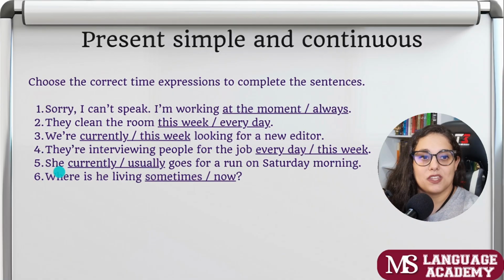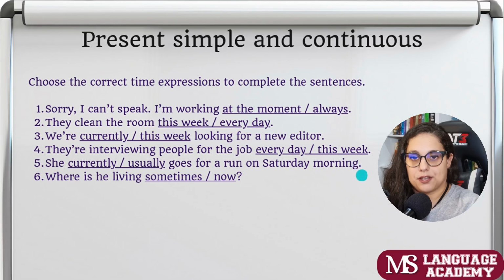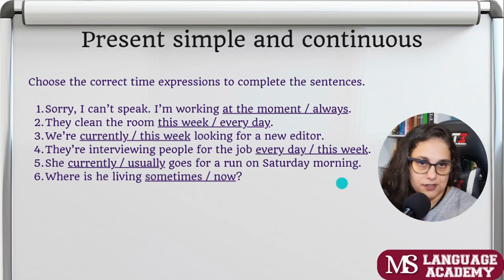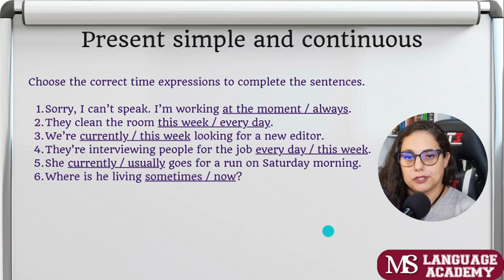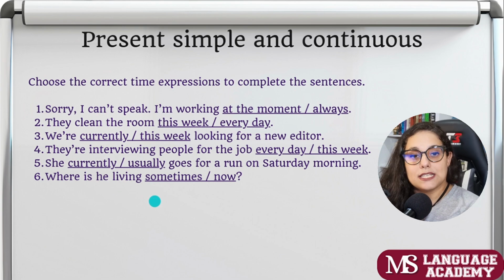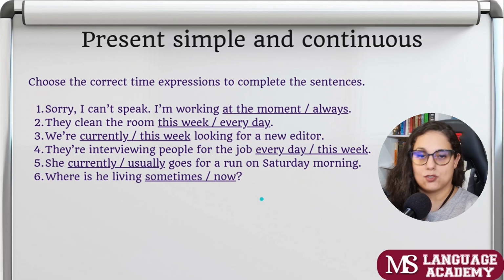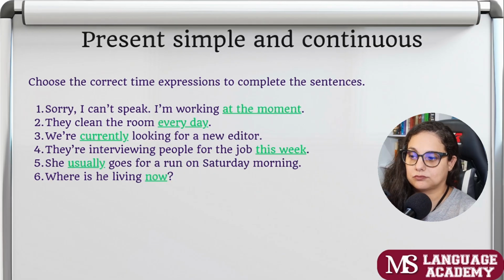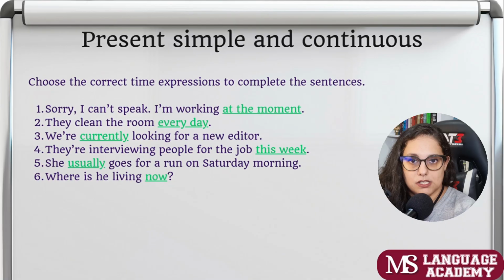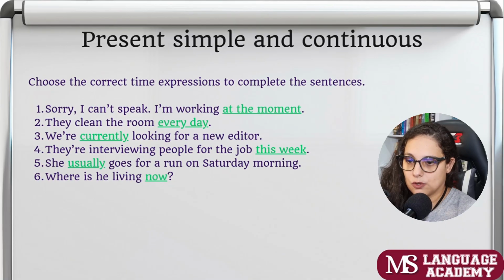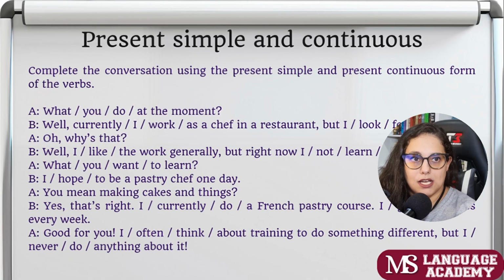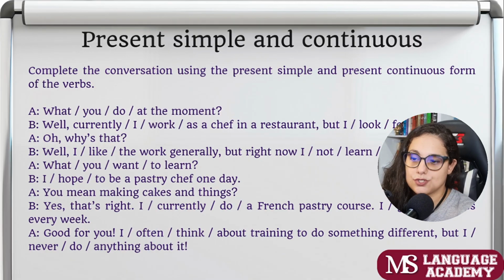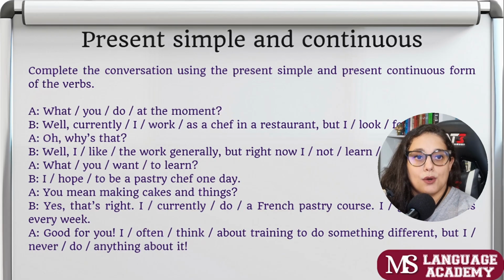Exactly what I said. She usually goes for a run on Saturday morning. So like every Saturday she usually goes for a run. Where is he living now? Where is he living now? What is his situation at the moment? Okay. These are the answers. Let's go to our next exercise. Complete the conversation using the present simple and continuous form of the verbs.